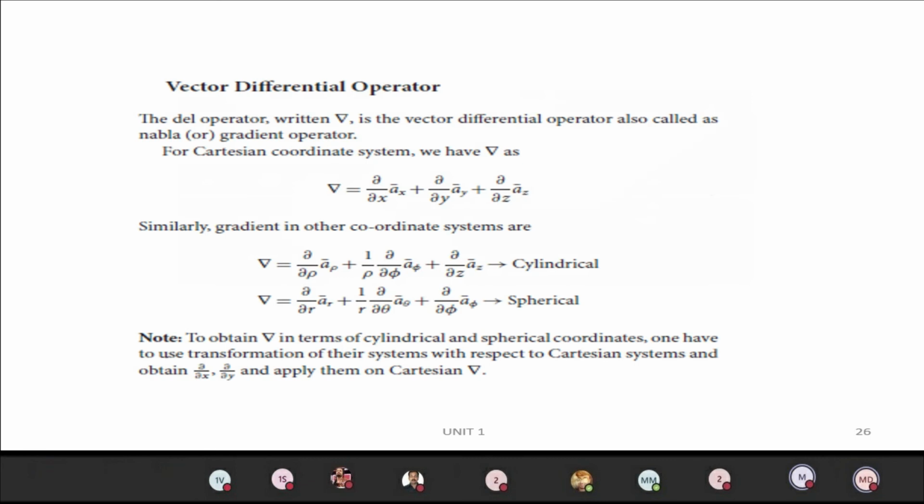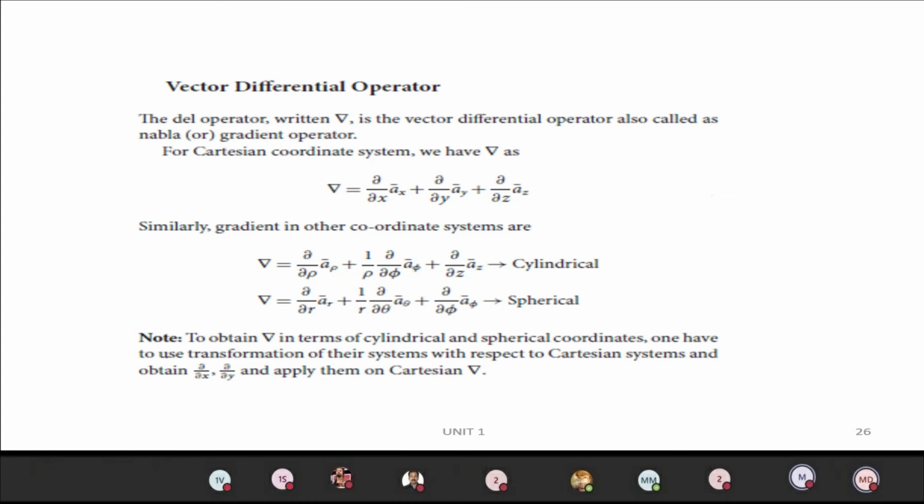Later on we can see gradient, divergence and curl. Now we will be seeing about gradient, divergence and curl. For that we will be having the del operator. For the Cartesian system we represent del as dou by dou x into ax plus dou by dou y into ay plus dou by dou z into az.